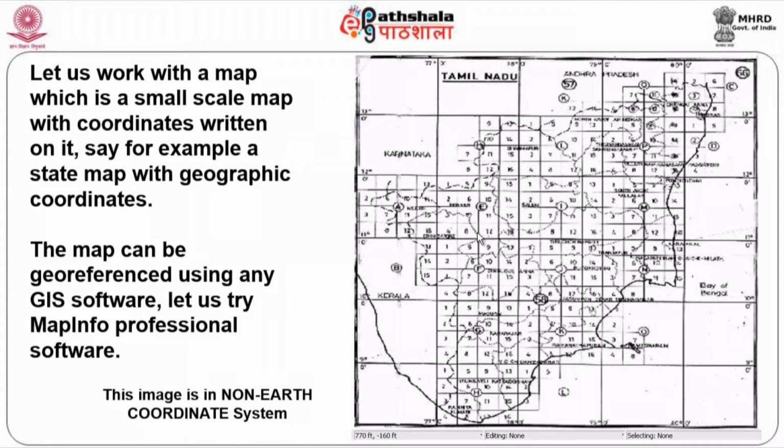Let me just show you a map, where on the right side you find the map. This particular map could be anything for that matter. So, let me just tell you, this is only a Tamil Nadu state map. This map is in a non-earth coordinate system. When I try to locate or find out the coordinates of any particular point, I will find them here, and they will be in non-earth values, feet or meters, depending upon what kind of setting you have given for that particular system. Now, the role is to make it understandable by the system.